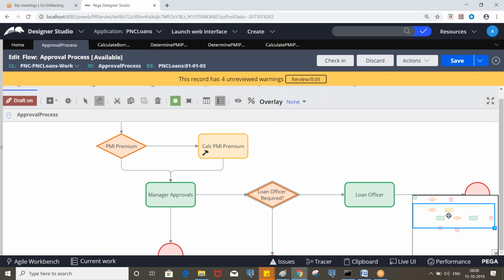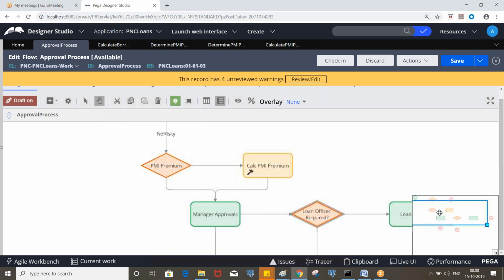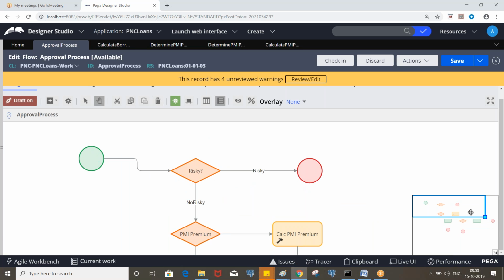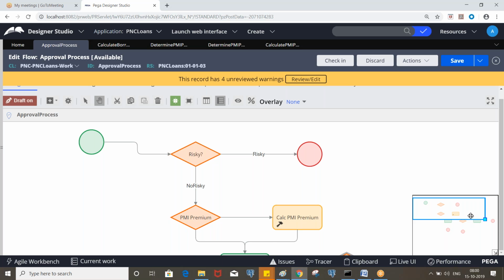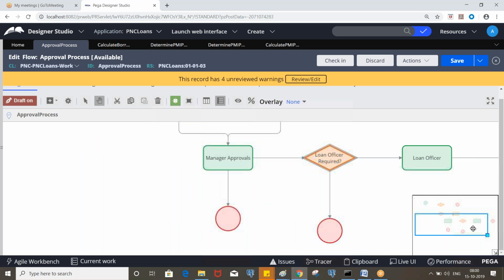Any questions so far? So practice till here: create a decision table or tree, call the decision tree in the activity and invoke it. And we'll continue this part tomorrow.